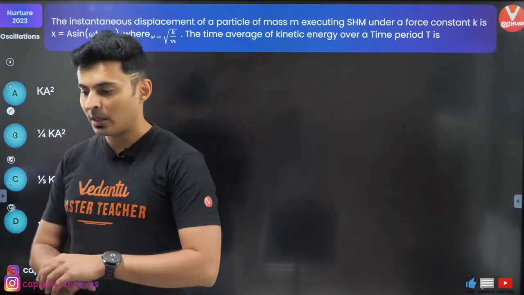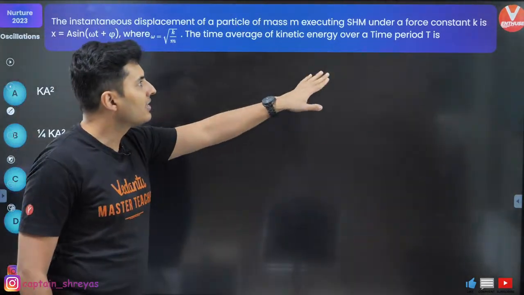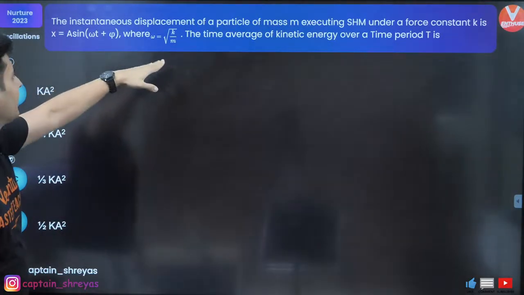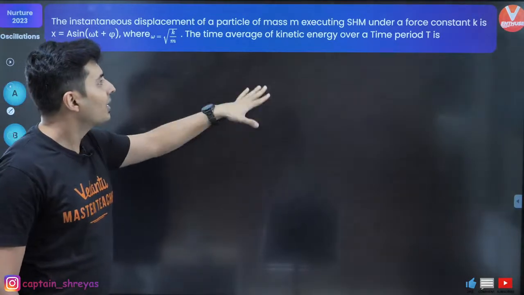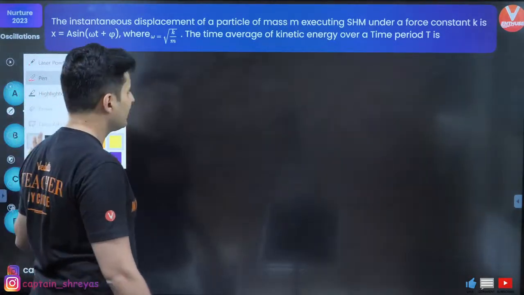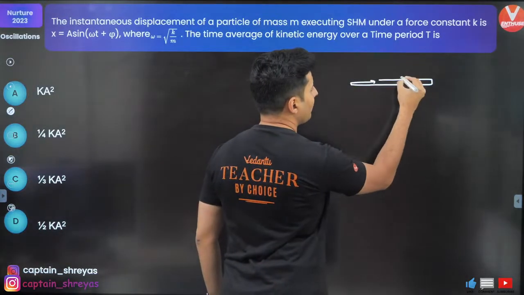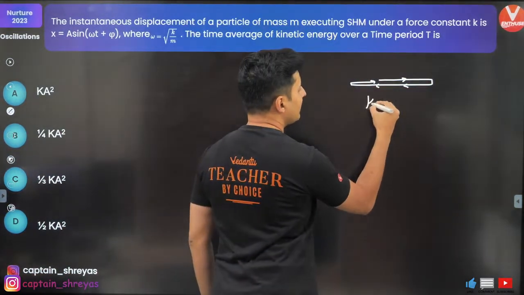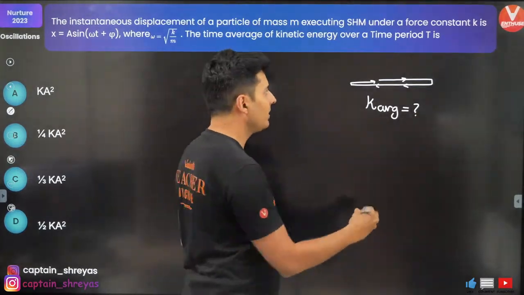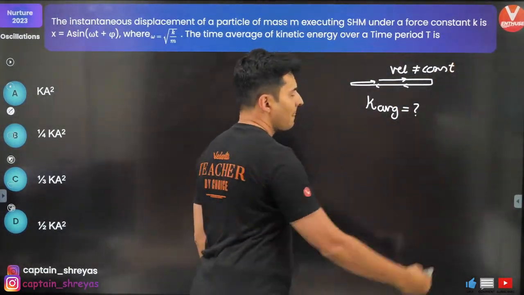All right. Now, the instantaneous displacement of the mass executing SHM with a force constant K is given. Find the time average of the kinetic energy over time period T. So basically what it says is, in one oscillation, what is the average kinetic energy? The problem is velocity is not constant.